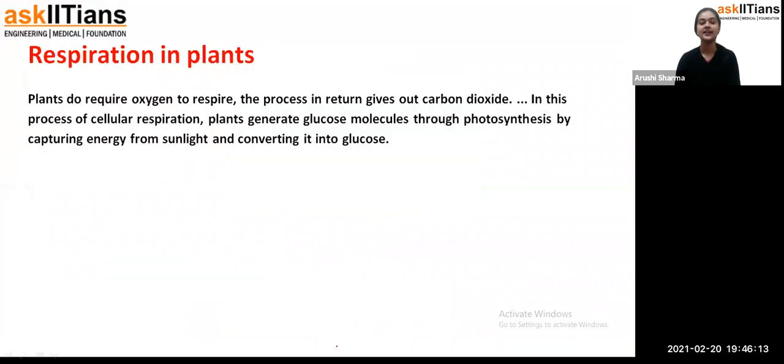So students, we have talked about respiration. We have seen that respiration in plants is a full-time process. But yes, in the middle of the day, photosynthesis has a higher rate because at that time they are getting more sunlight, and in that case they require more carbon dioxide, so they will take that carbon dioxide from the atmosphere and also release oxygen into the atmosphere.